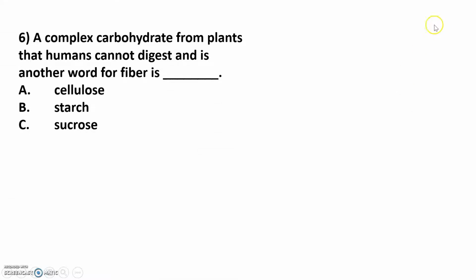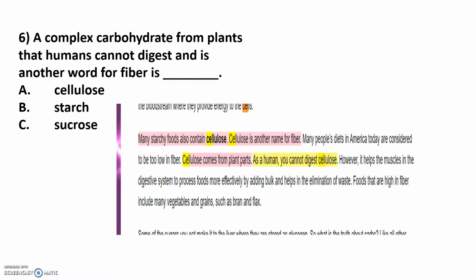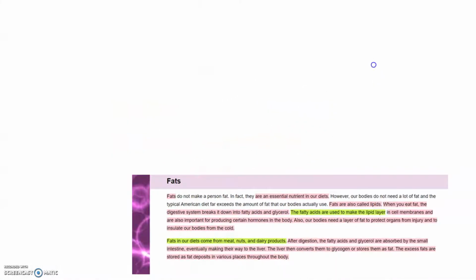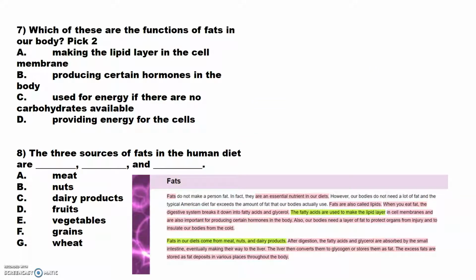A complex carb from a plant that humans cannot digest is another word, and another word for fiber is what? What is it? Look, it's like we have little dinky bits of yellow here. Okay, moving on. Uh-oh, there's an answer, but we don't see a question. Number 7, pick 2. Which of these are functions of fats? So what does the fat do? Well, right here in green, we see the fatty acids used to make lipid layers, and then produce certain hormones. Yep, that's right here. It's not in yellow, but you can see it right down here. Produce certain hormones. So you could pick that one.